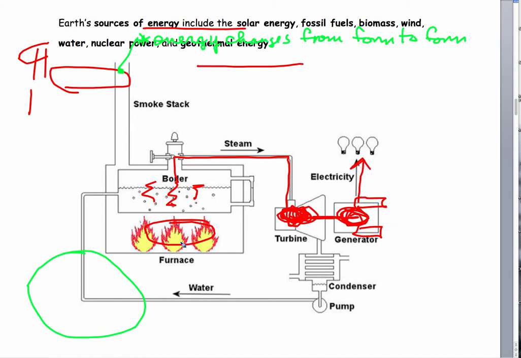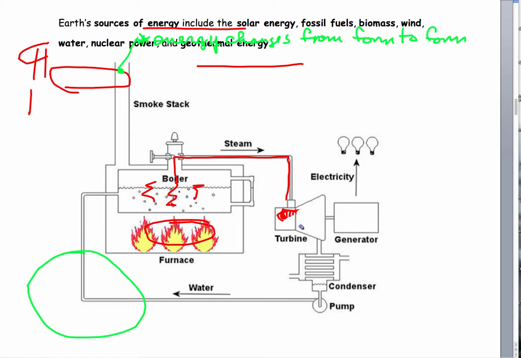Okay, so we begin with a fuel that we burn. That heats water. That water changes state, becomes steam. Steam turns a turbine. The turbine turns a generator. The generator produces electricity. So all of these transformations occur in a power plant, and these power plants are the places that actually create our electricity.